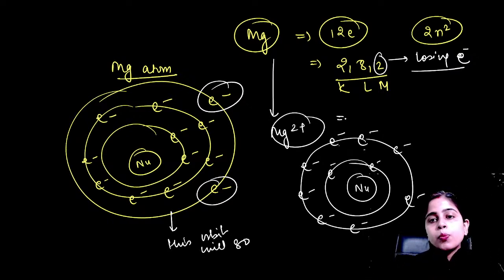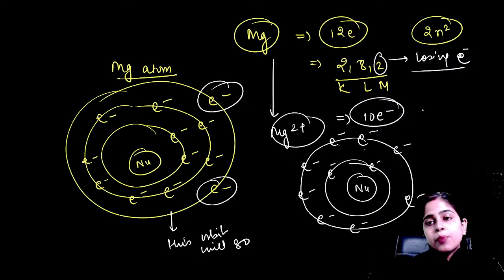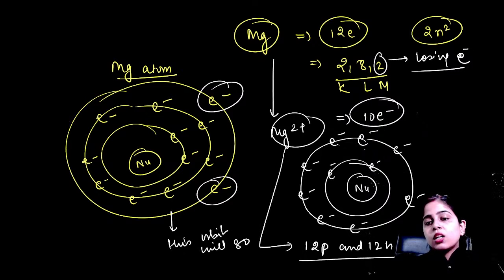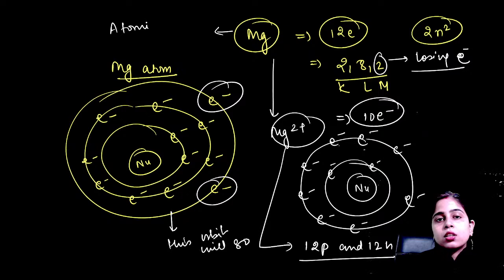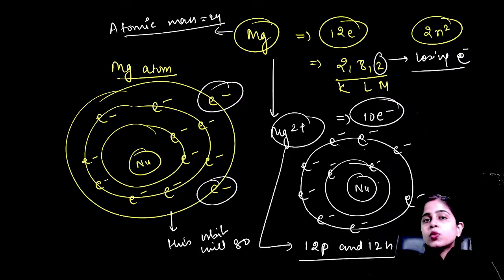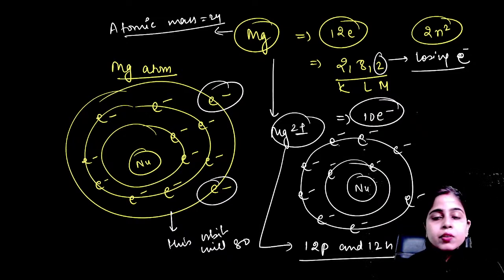Yes. So Mg2+ will have 10 electrons, but it will still have 12 protons and 12 neutrons. Because all of you must be knowing this, the atomic mass of magnesium is 24. So if it is having 12 protons, it must have 12 neutrons also. So that is there in the magnesium ion also, because it has lost 2 electrons and not the protons and neutrons. Clear everyone?